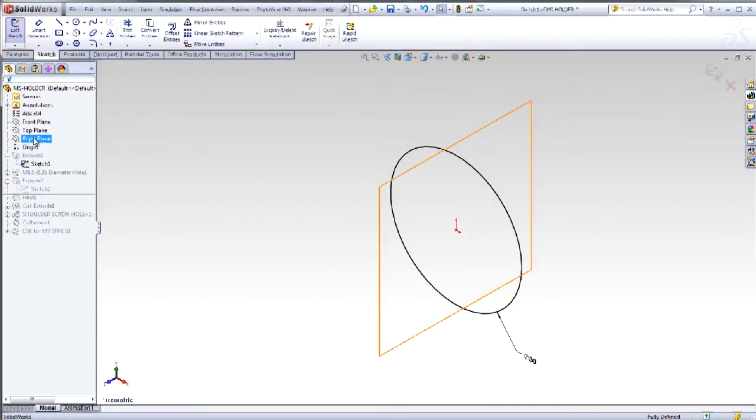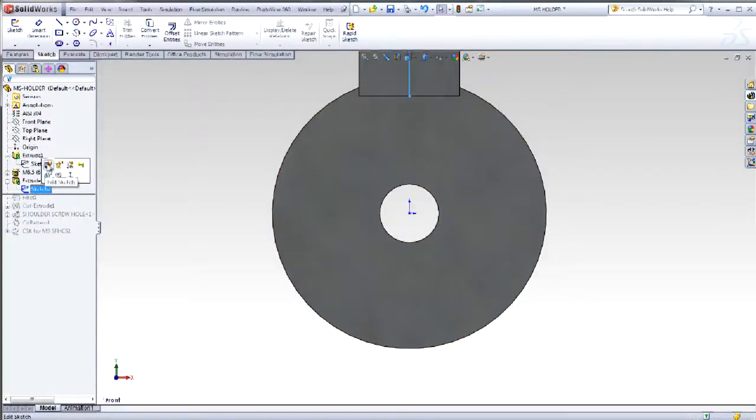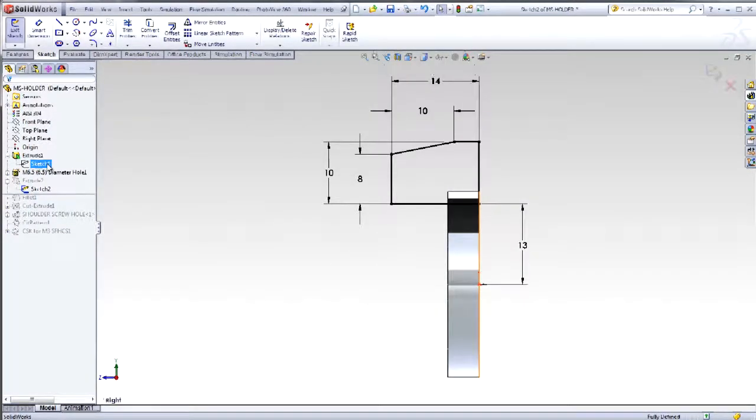Notice the sketch is fully defined and displayed in black. The dimensions indicate the shape of the sketch. The dimensions are clear and displayed off of the profile. Right-click on the feature and select Edit Feature. Here you can see that midplane was used as the direction option. From the right plane, the feature is extruded in 2 directions.